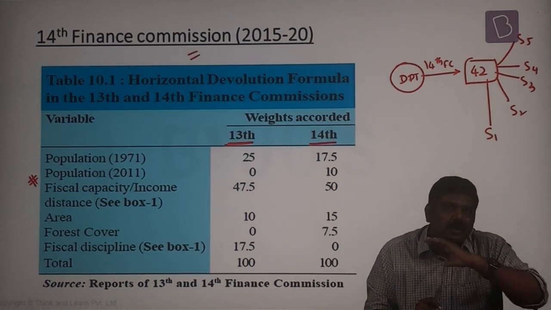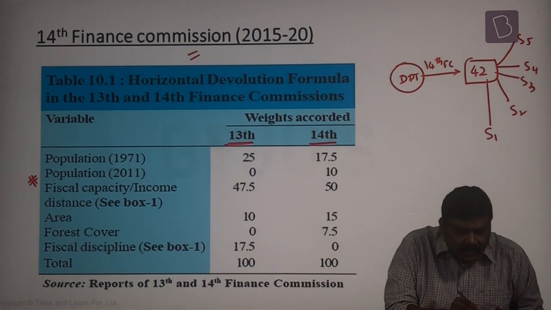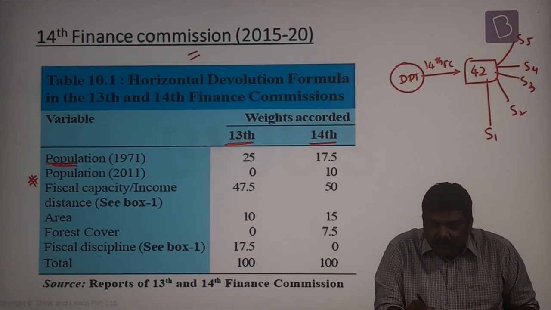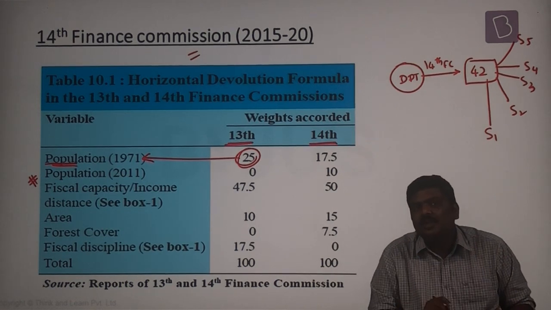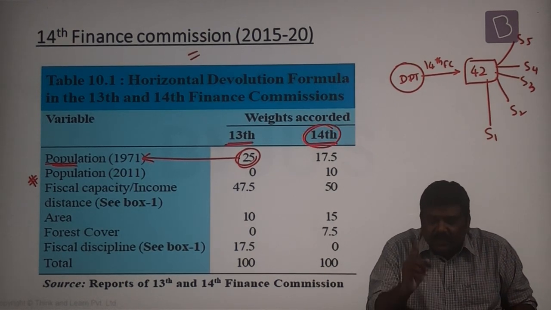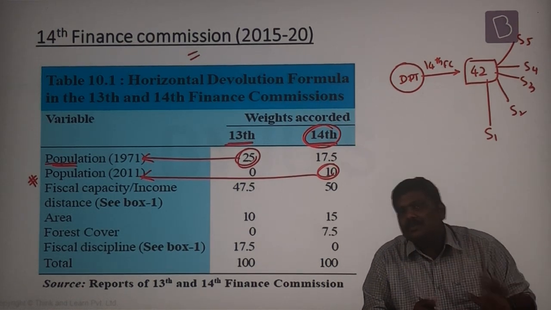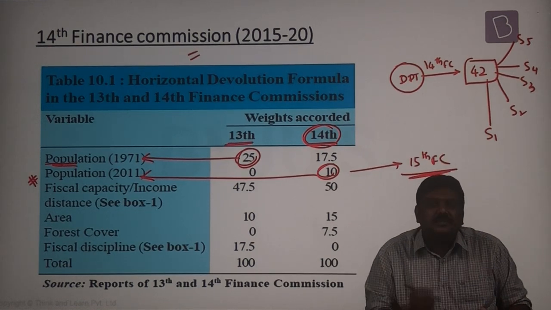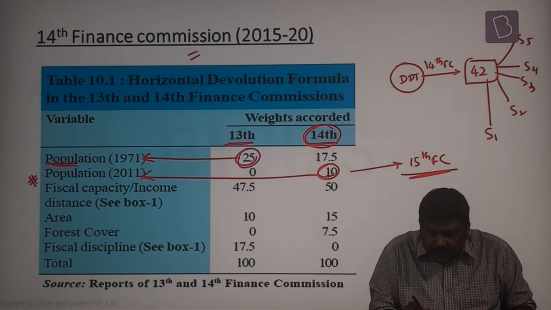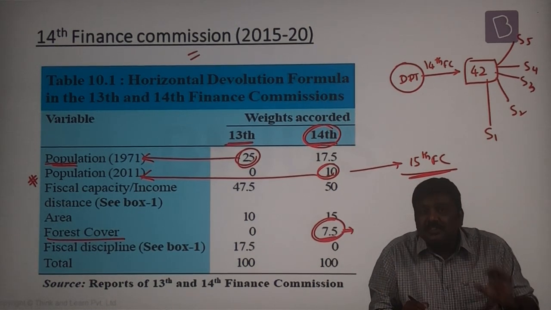You do not need to mug up these parameters, for a simple reason: the questions have already been asked by UPSC with respect to the 14th FC. So look at this. In the case of the 13th FC to 14th FC, earlier in the 13th FC, a weightage of 25% was given to the population of 1971 only. And the 14th FC became the first finance commission to give a certain weightage to the population of 2011 also. That is being discussed even in the 15th Finance Commission. Apart from this, it also introduced a new parameter, the forest cover. For the forest cover, the weightage given was 7.5%.